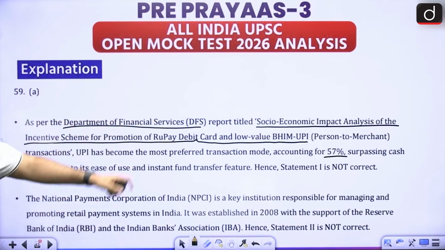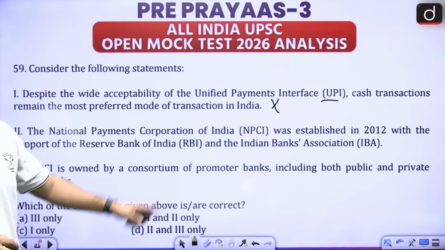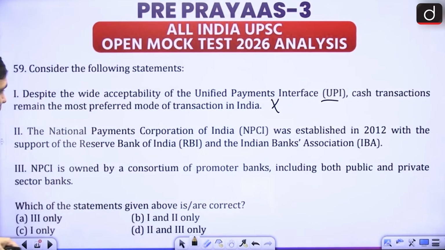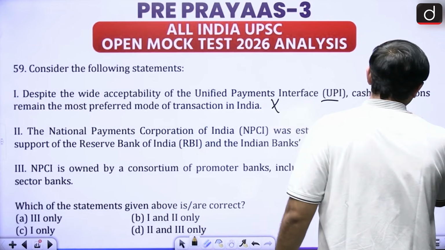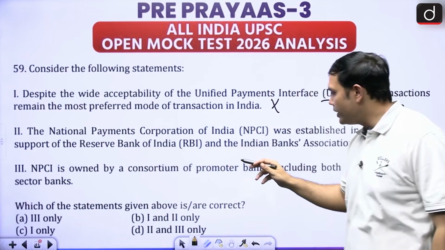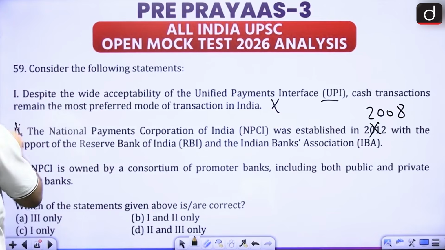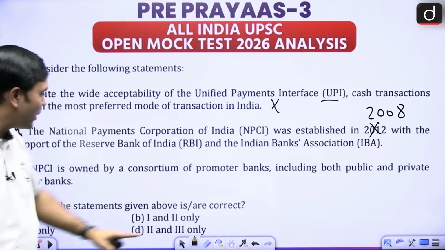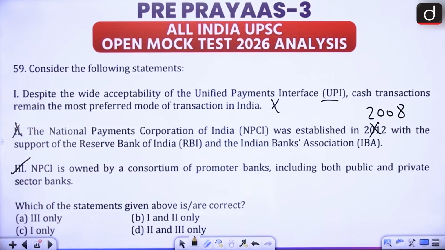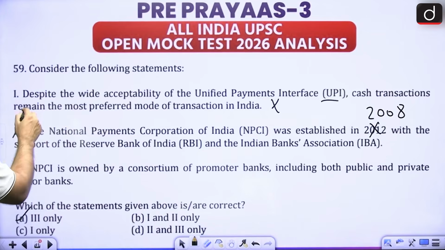This is from the Department of Financial Services, hence this option becomes wrong. Now I can understand why more than 80% of the people have gotten it wrong. Next, the National Payments Corporation of India, NPCI, was established in 2012. No, this is in 2008, with the support of the Reserve Bank of India and the Indian Banks' Association. These two are correct, but it is in 2008, so this will also be wrong. NPCI is owned by a consortium of promoter banks, including both public and private sector banks. This is correct, right? So the option is 3 only, that is option A is correct.